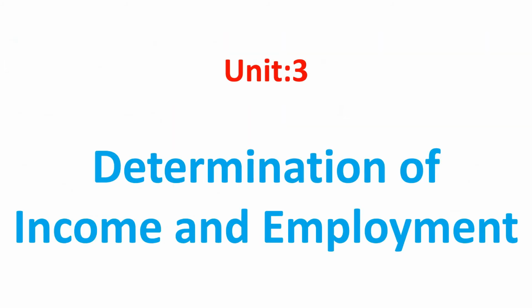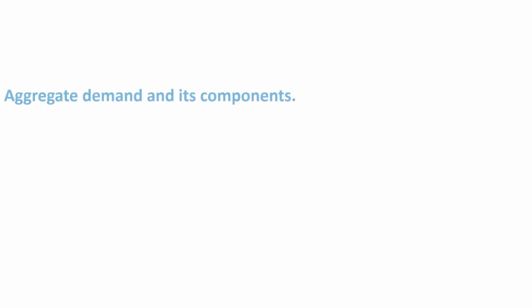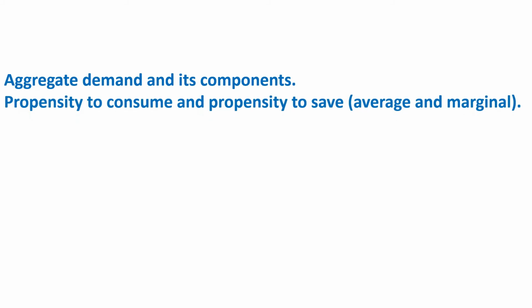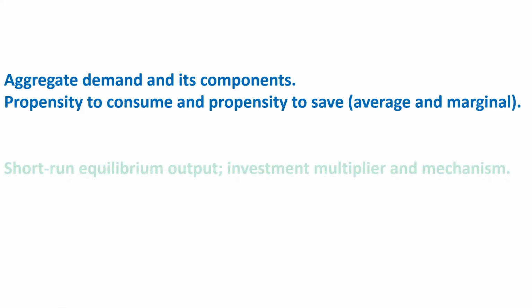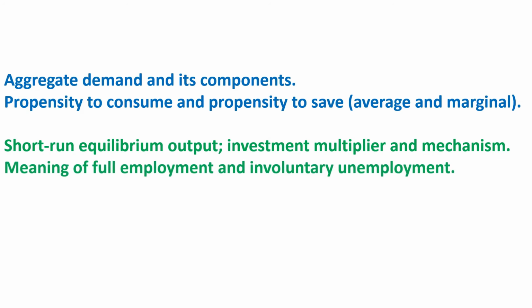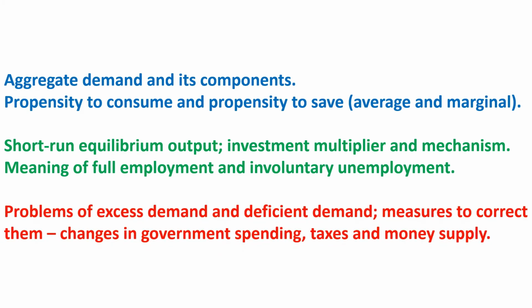Third unit is about income and employment. This unit includes aggregate demand and its components, average and marginal propensity to consume and average and marginal propensity to save, short-run equilibrium output, investment multiplier and its mechanism, meaning of full employment and involuntary unemployment, problems of excess demand and deficient demand and measures to correct them. We have to study the steps taken by government regarding government spending, taxes and money supply.